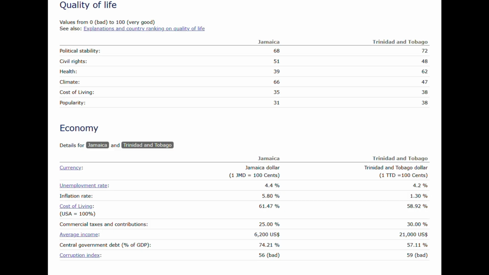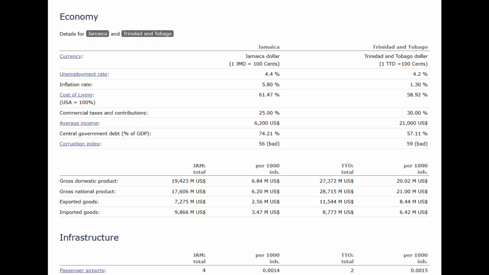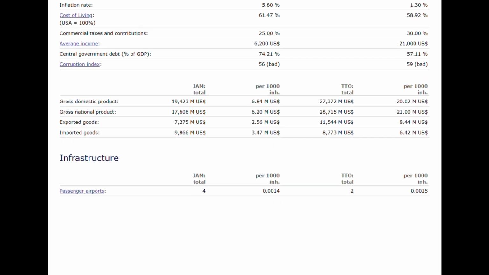The central government debt, or the GDP, is higher in Jamaica, and both of them have pretty bad corruption indexes, and they're pretty close together. And that's the gross information. And it seems like with all of them but imported goods, Trinidad is higher, though Jamaica is higher when it comes to the imported goods.